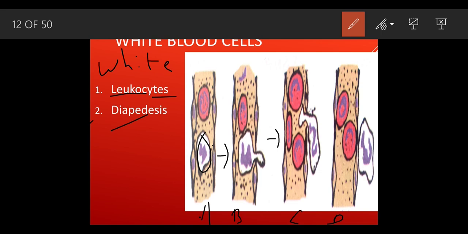Most of the WBC gets out, and when there is a complete movement of the WBC out of the blood capillary, this is called diapedesis. Diapedesis means nothing but the leaking out of the WBCs from the blood capillaries.